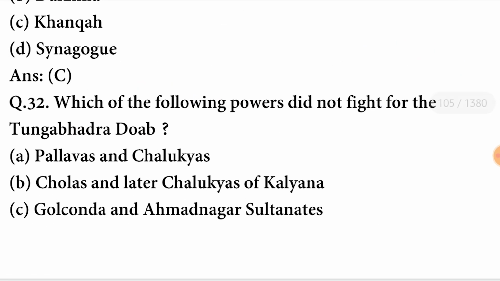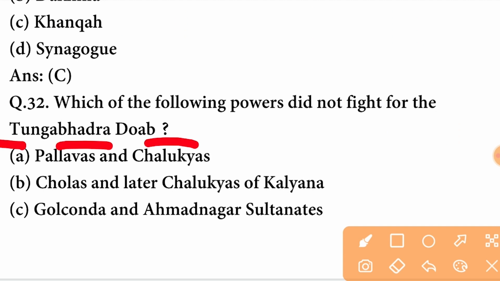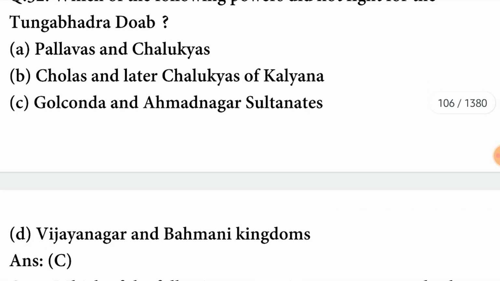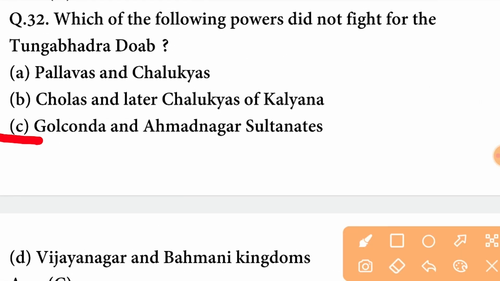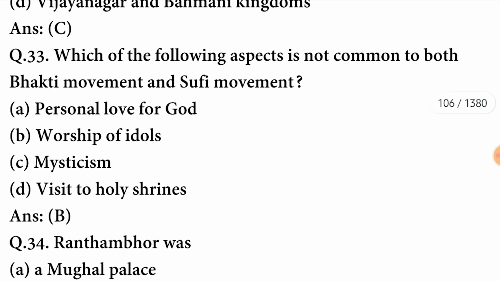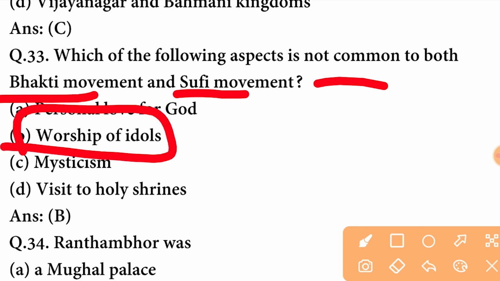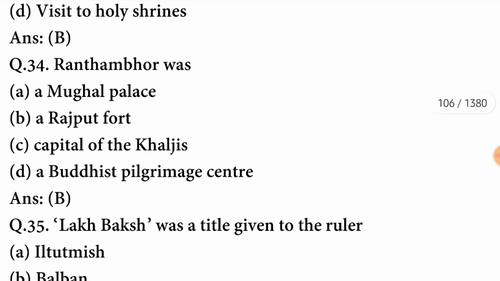Which of the following powers did not fight for the Tungabhadra Doab? The powers that did not fight for the Tungabhadra Doab were the Golconda and Ahmednagar Sultans. C option is correct here. Which of the following aspects is not common to both the Bhakti movement and the Sufi movement? The aspect that is not common to both of them is worship of idols. B option is correct here.